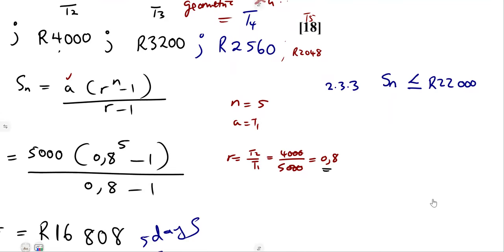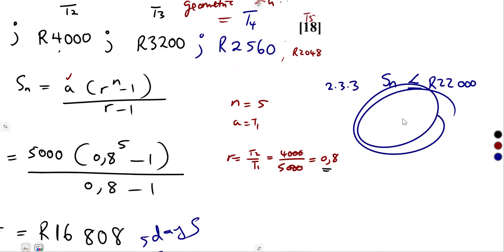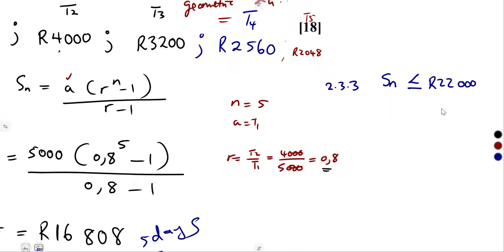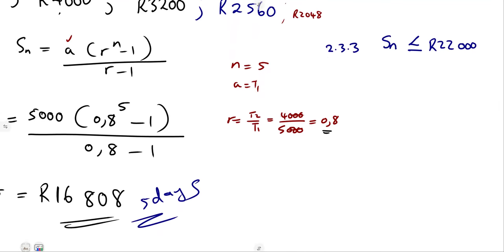You can give all or less of what you have. But in our case, they want us to use everything, this whole amount. So they are going to use everything, but we want to know for how many days now. So it's an inequality. From the sum of terms that we had before, we are going to now consider it being less than this. Remember our Sn formula, guys, we had this one. That's our a into r to the exponent of n minus 1 over r minus 1. That's less than or equal to 22,000.